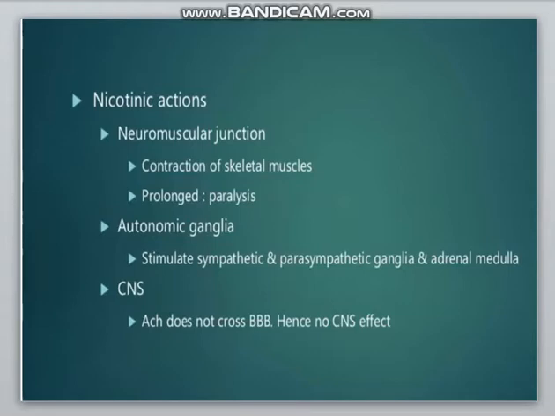Further, we see the nicotinic action. On the neuromuscular junction, it contracts the skeletal muscles, and if it is prolonged, it causes paralysis to the patient. On the autonomic ganglia, it stimulates the sympathetic and the parasympathetic ganglia and the adrenal medulla. Now the action on the central nervous system. Acetylcholine does not cross the blood-brain barrier, hence it has no effect on the central nervous system.